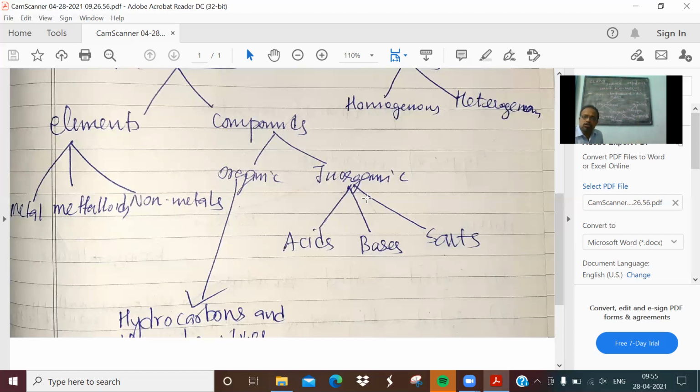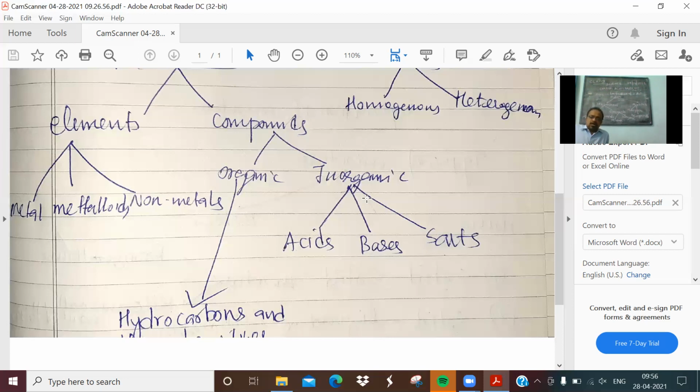That will cause stomach pain and acidity. To control this, antacids, the opposite of acid, that is a base, is taken. That is to reduce the effect of acids. The bases are compounds which have some properties just opposite to those of acids.